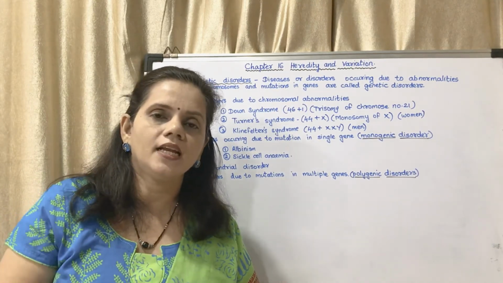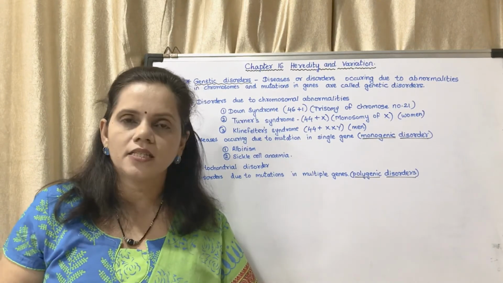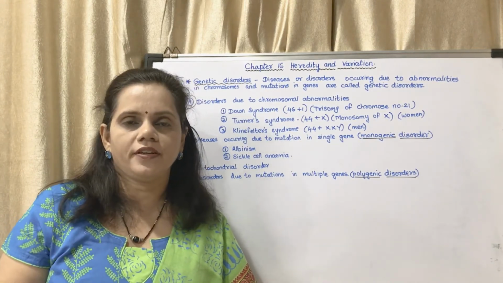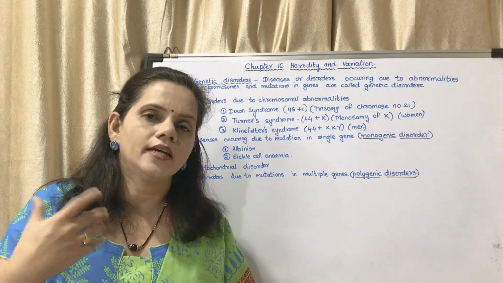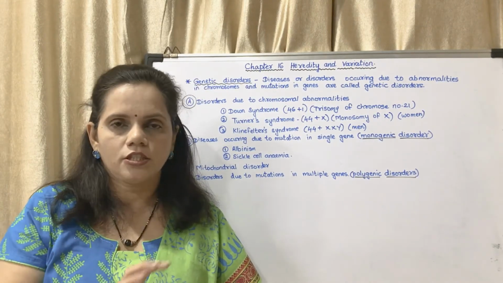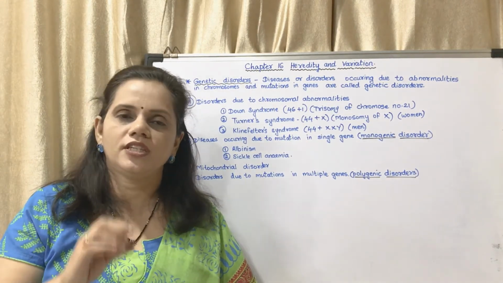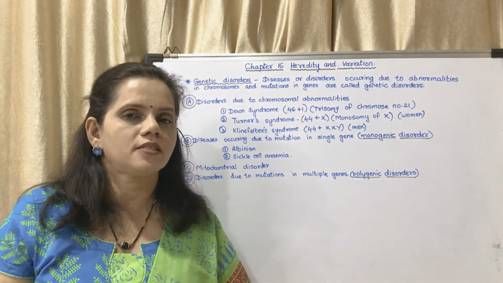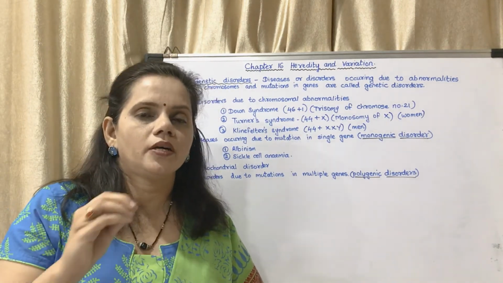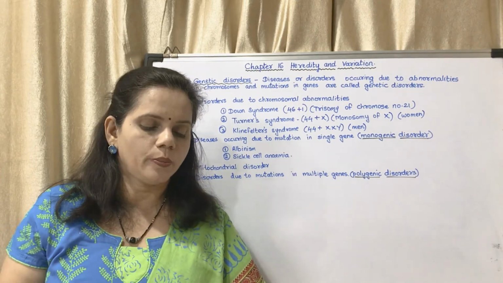So if the male is a carrier and the female is normal, or the male is normal and the female is a sufferer, then all their children would be carriers. So that is the combinations which they have given. You may go through that. There might be questions. They will give you the particular combination and ask what the progeny could be.